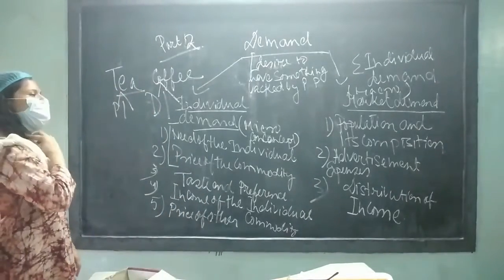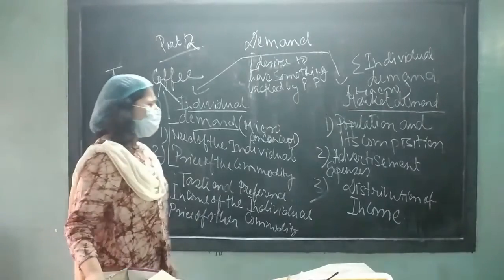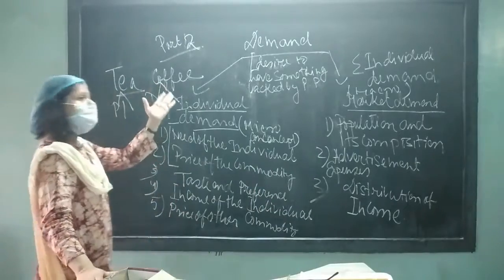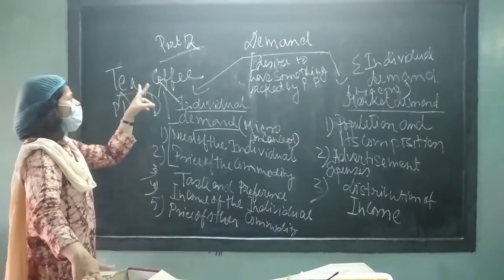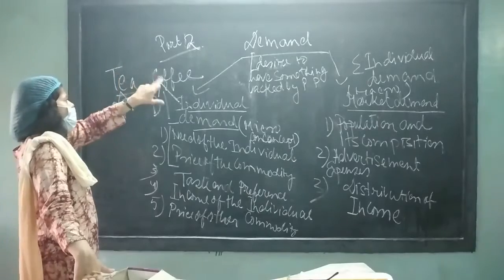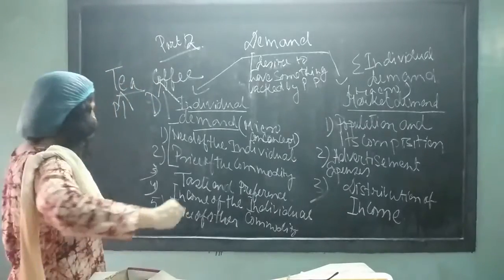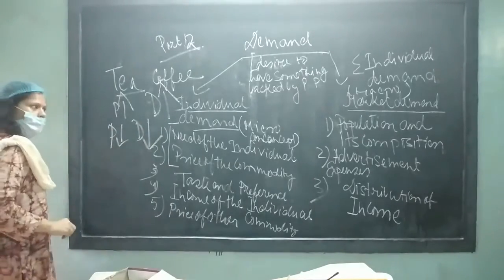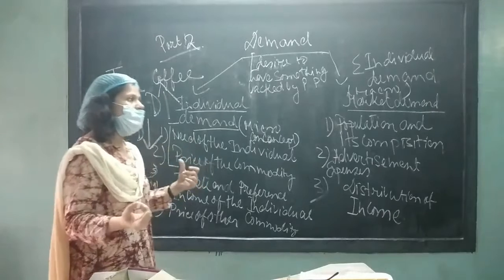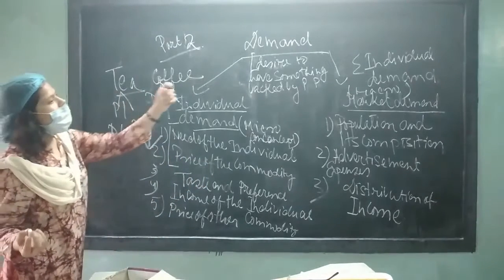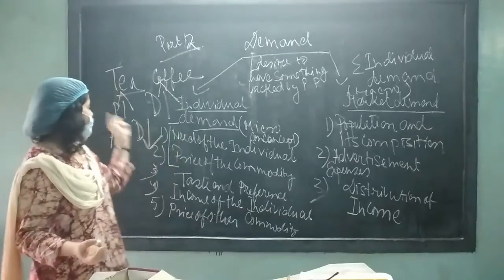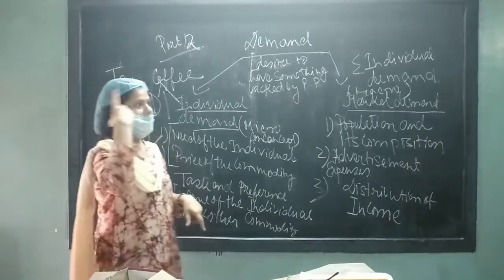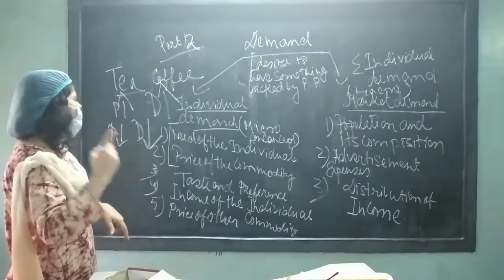Suppose the price per packet of tea increases, then people will think, why should we consume tea? We have another option, that is to consume coffee, because they are substitute products: one is substituted by the other. Again, if the price of tea falls, then the demand for coffee falls. Understood? So the price of the commodity, that is its own price, and the price of other commodities also influence the demand of a particular product to a very great extent.